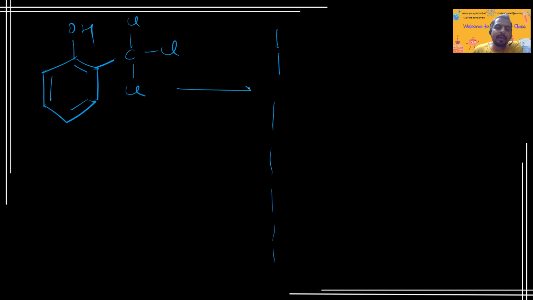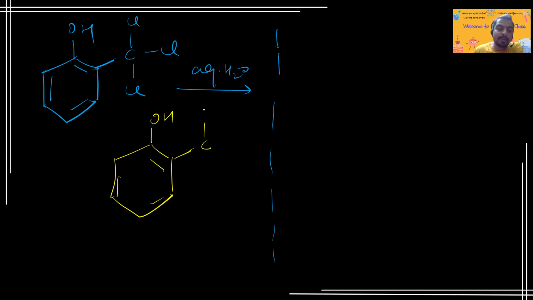Right, again there is a water workup, aqueous media. So in the aqueous media all the chlorine will be replaced by OH minus. Hydrolysis will happen, giving OH, carbon, OH, OH, and OH.